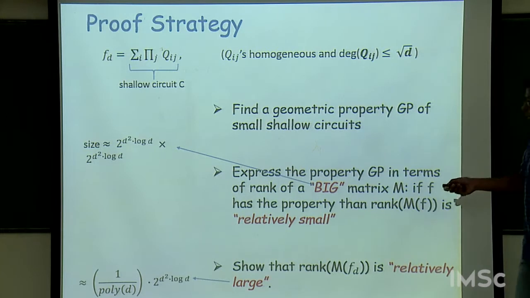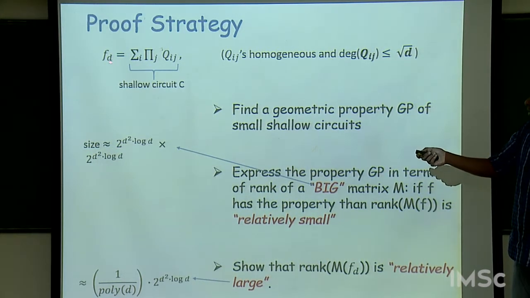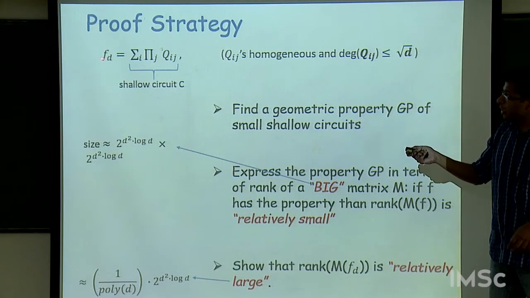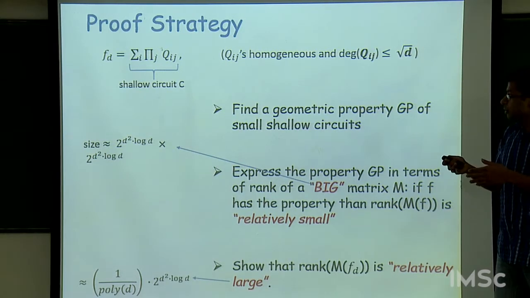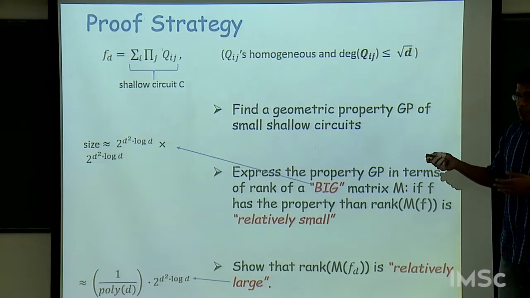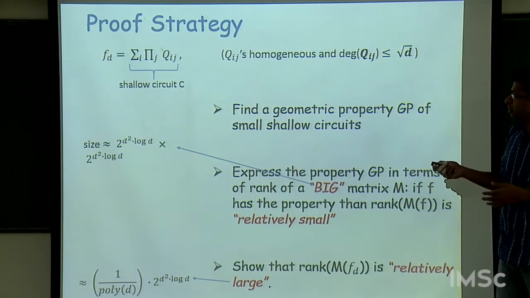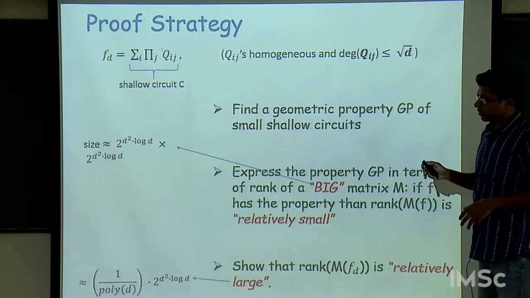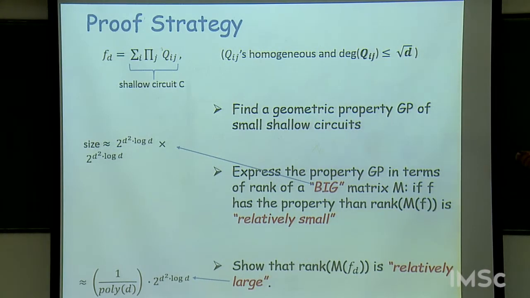So, let me just put this number in perspective. This is like d to the d square. Now, this polynomial f_d itself has d square variables and degree d. So, it has roughly d square plus d choose d many monomials, which is roughly 2 to the d log d. The size of this matrix that one looks at is much larger. It's 2 to the d square log d, much larger than the number of monomials in the polynomial.